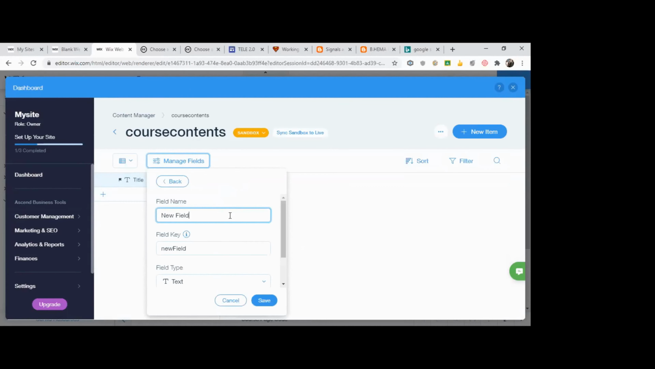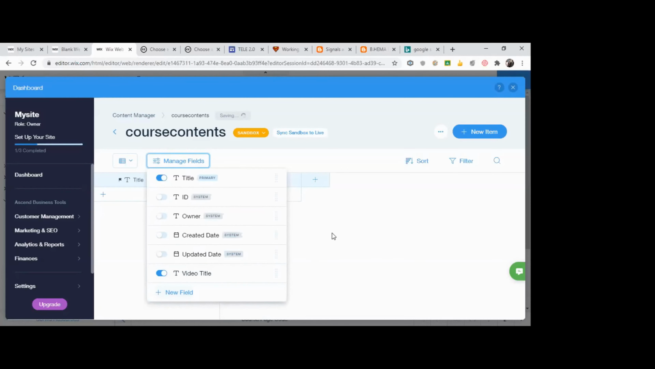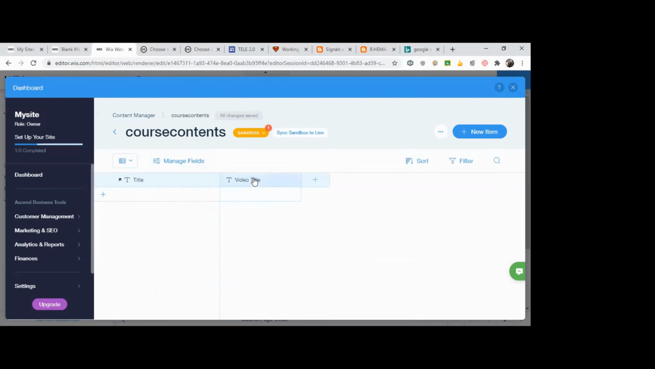First field is, say I'm going to have a website which is going to give the users video lectures. Okay, so I just give video title. The field key is again video title. This is a variable name. This is a field name. The field type is text. Save. That's the first one we have given. Video title is the first one.